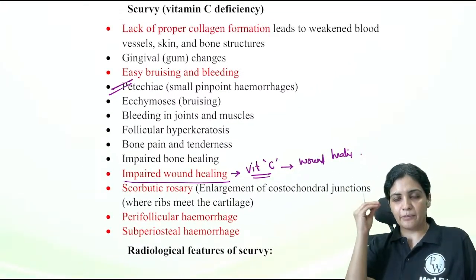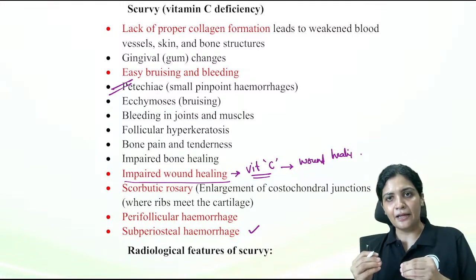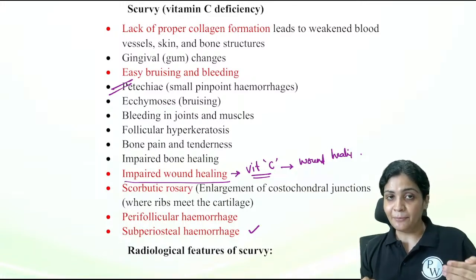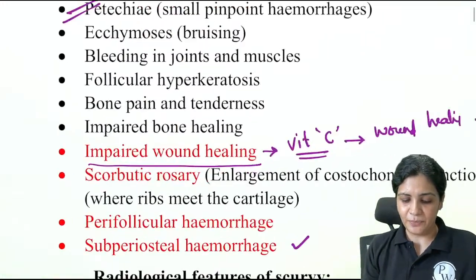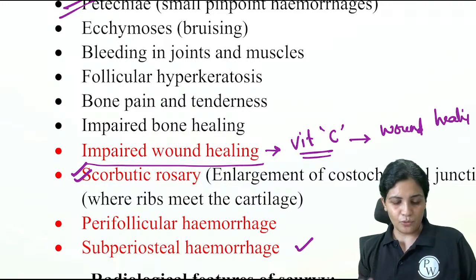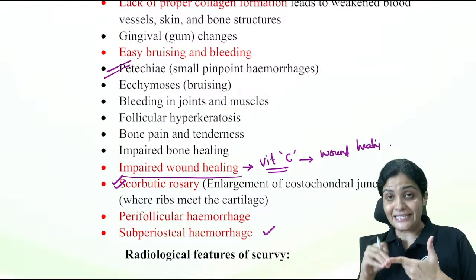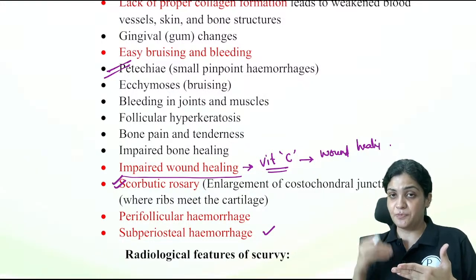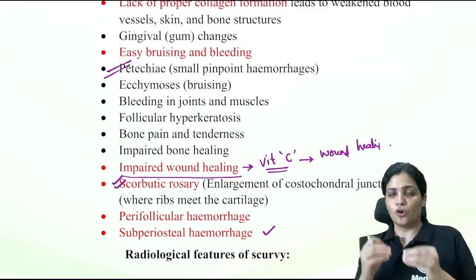Whenever somebody is talking about vitamin C, scurvy, just remember that there could be hemorrhage, because again, it is a problem in the vitamin C. The epithelium will get damaged. So that is why there could be some hemorrhages, which are called perifollicular or subperiosteal hemorrhages. And there could be scorbutic rosary. So there is rachitic rosary, there is scorbutic rosary. Fine. So these two you have to remember. Whenever somebody is talking about vitamin C, what you will remember first: there will be easy bleeding, that is petechiae and bleeding of gums, and then some hemorrhages, because bleeding is again related to hemorrhages in the bone. It is subperiosteal hemorrhages and scorbutic rosary.